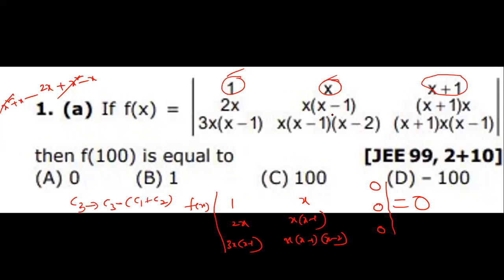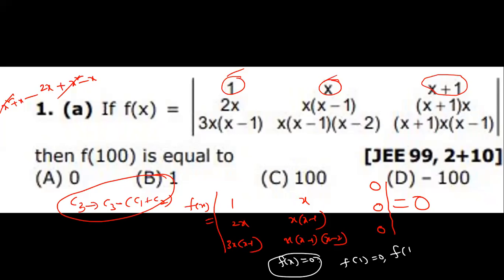C3 minus of C1 plus C2. So this is the logic. So f of x is equal to 0. I'm giving the conclusion. Just a minute. f of x is equal to 0 means what? It's a constant function. f of 1 is 0, f of 10 is 0, f of 100 is 0, f of 5 is 0.